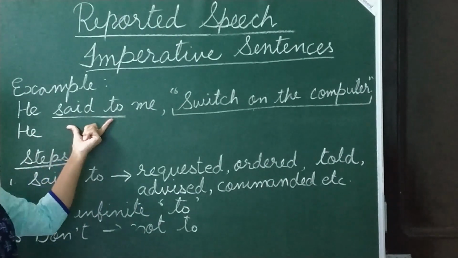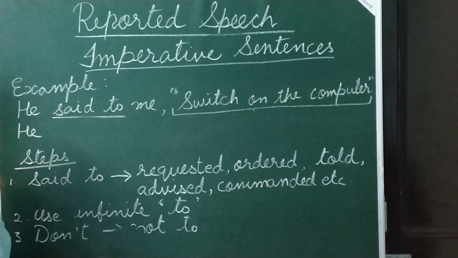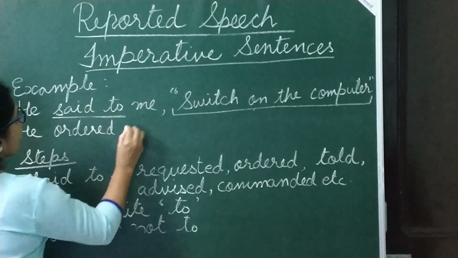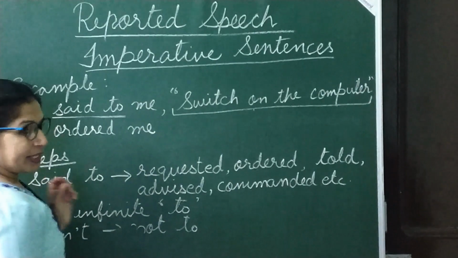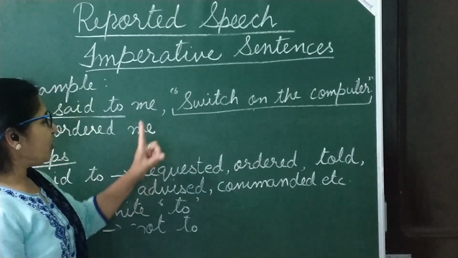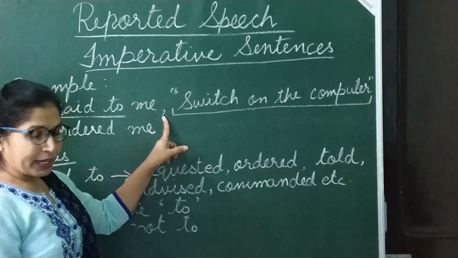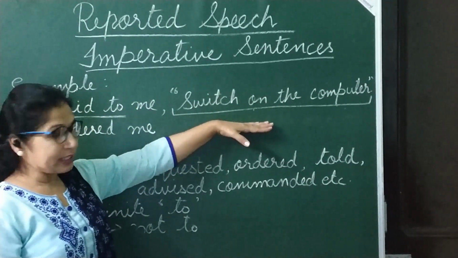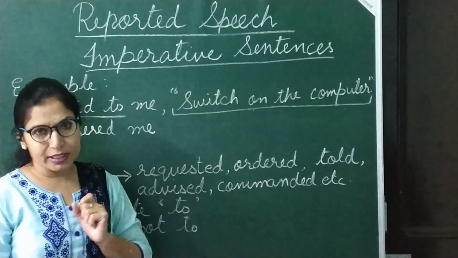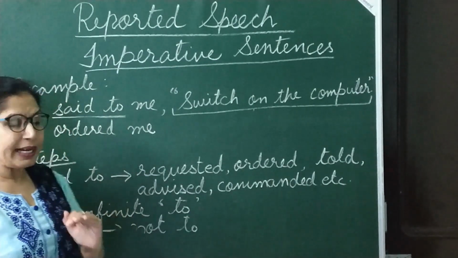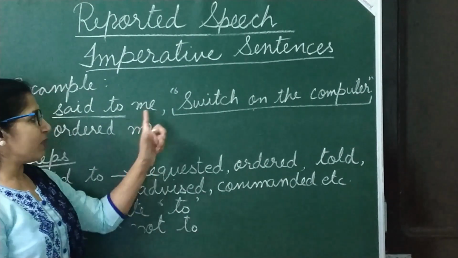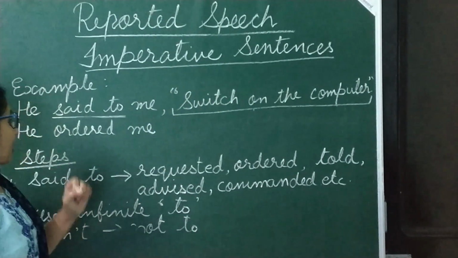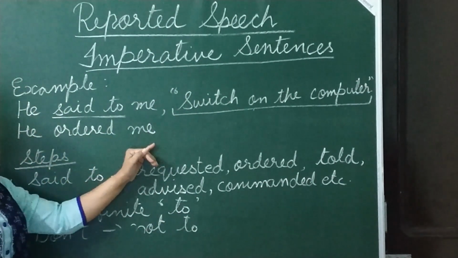In place of said to, we are going to replace said to with ordered. He ordered me. After this, we are going to remove this comma which is separating the reporting verb and the reported speech, and also the inverted commas. In indirect speech, you always have to remove this comma as well as inverted commas.